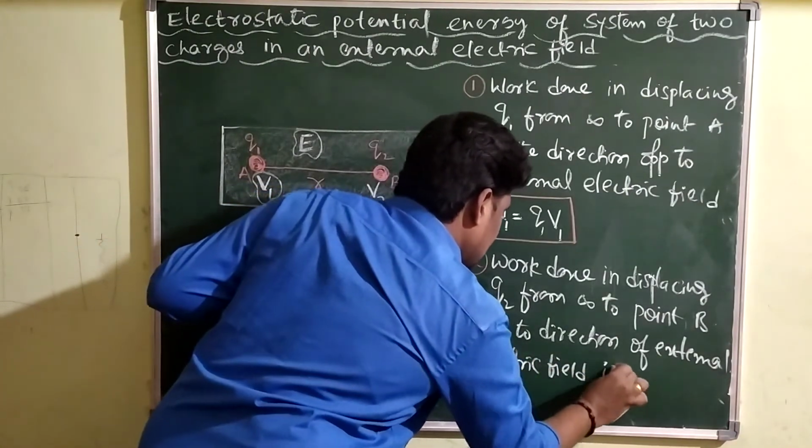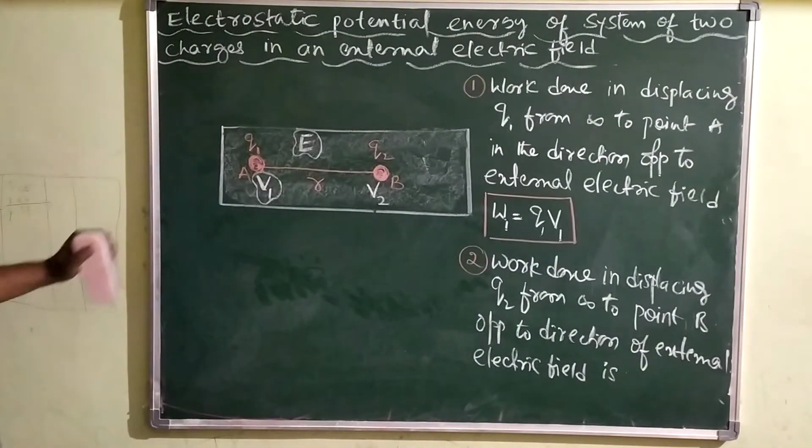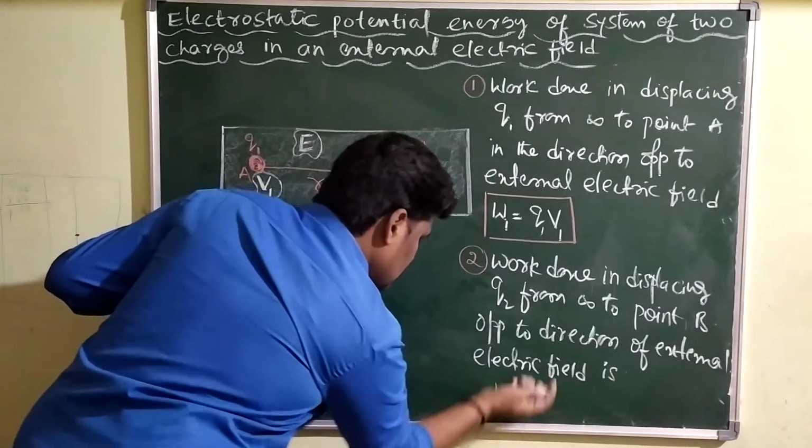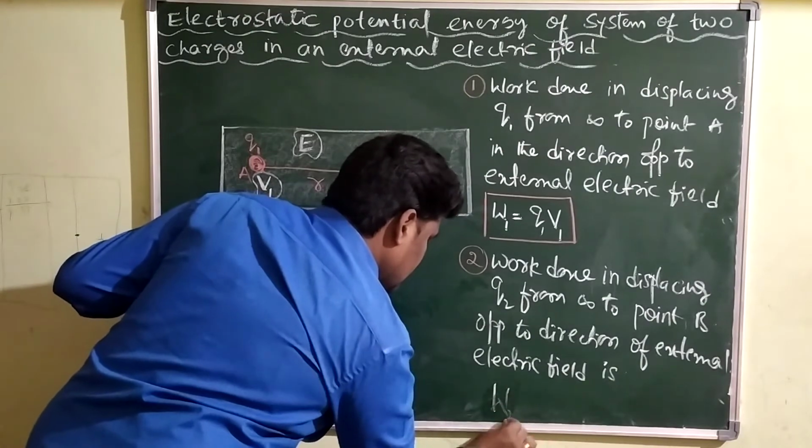The direction of external electric field is that work done. I will call it W2. Will you write what is the expression for W2 here?